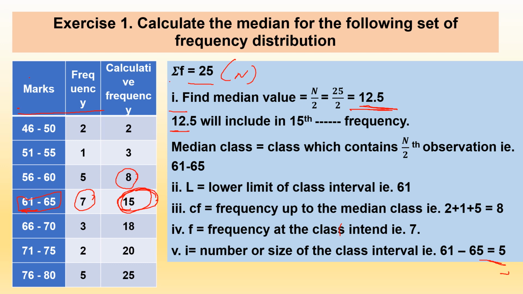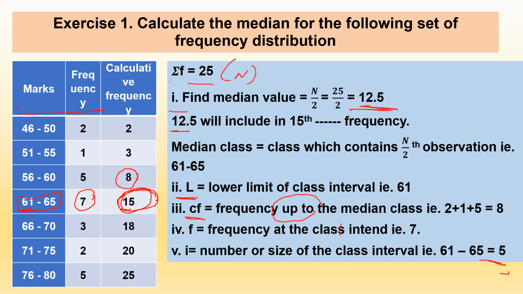In such a case, the exact lower limit L of the given median class is 61. The cumulative frequency, denoted by CF, is the frequency up to the median class. We add 2 plus 1 plus 5, and here we get 8.